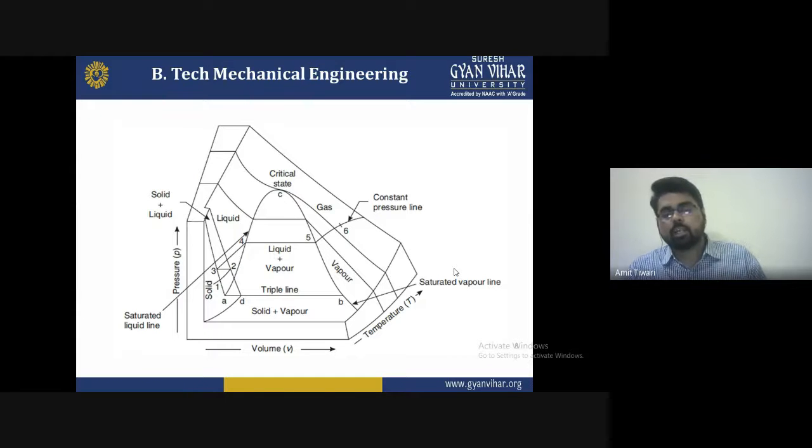At that time we have to understand what condition we have to calculate. In the pressure, volume and temperature diagram, there is a part of the saturated liquid line, which consists of the points 4 to 5, or we can say 4 to C, the section where C is the critical point, where the liquid and the vapor are mixed together.